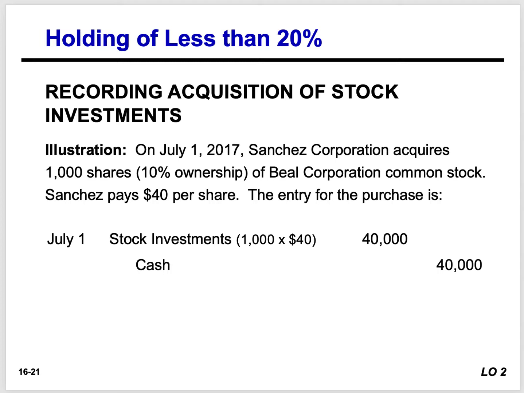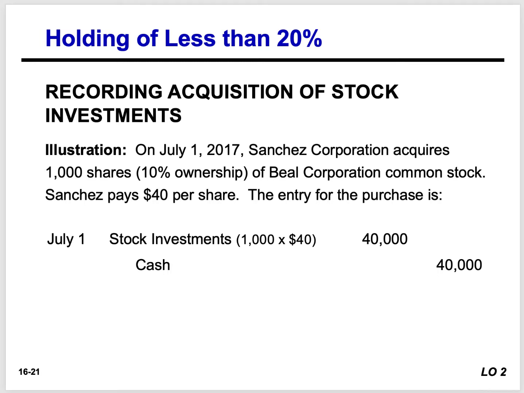They tell us that on July 1st, 2017, Sanchez Corporation acquires 1,000 shares. That's 10% ownership of Bill Corporation common stock. Sanchez pays $40 per share, right? The entry for the purchase is debit stock investments, because we're buying 1,000 shares times that market price of $40 per share. We debit it for $40,000. We also credit cash for $40,000 as well, okay?